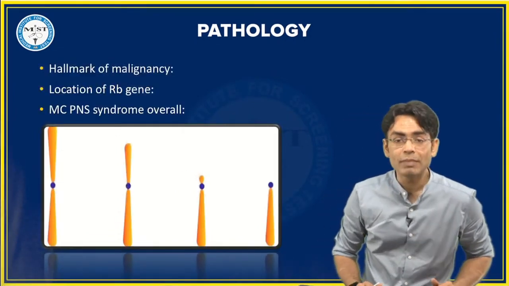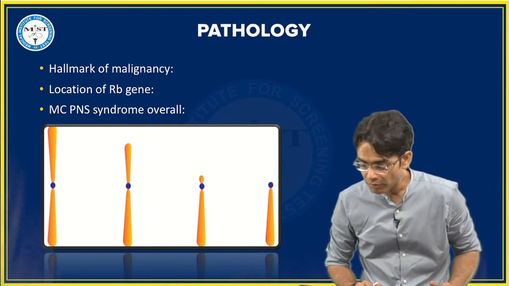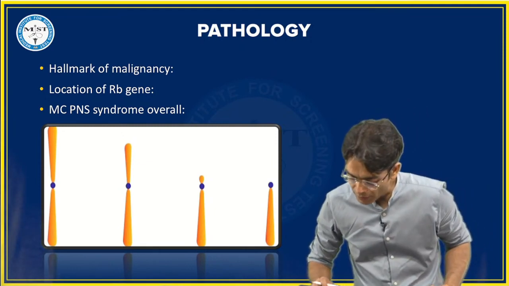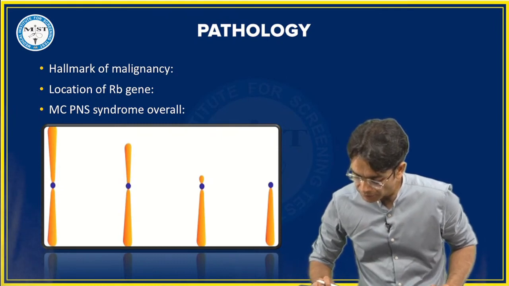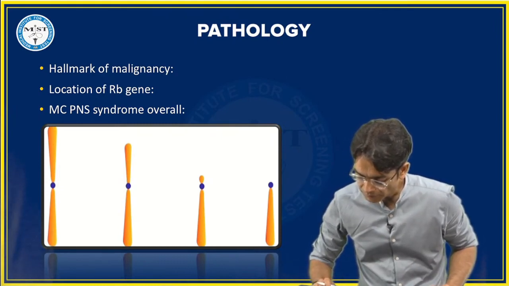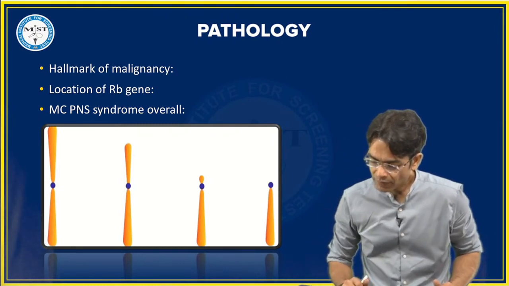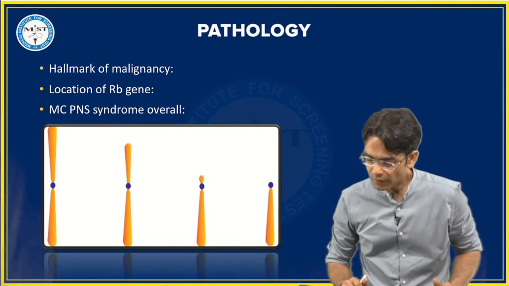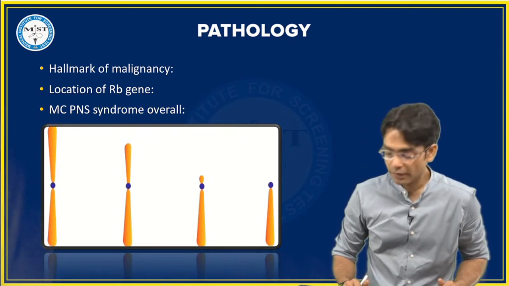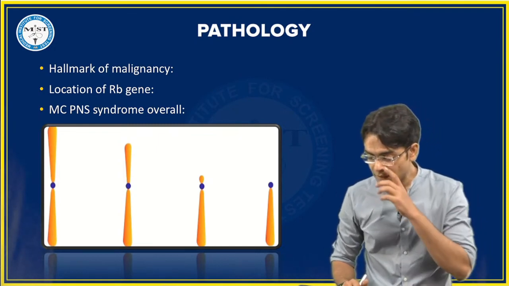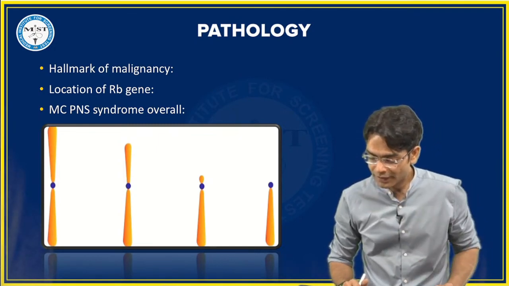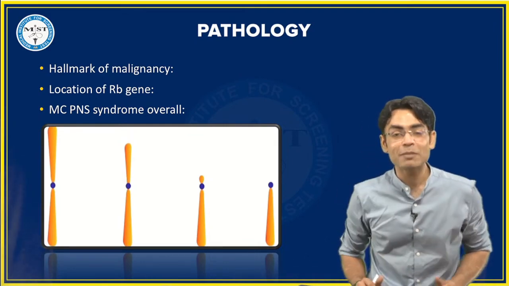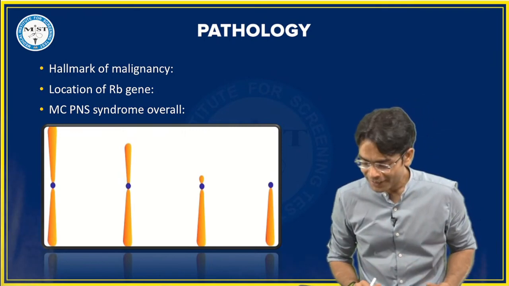Now, hallmark of malignancy. If we are talking about hallmark of malignancy, what is the hallmark of malignancy? चलिए हॉलमार्क ऑफ मैलिग्नेंसी करते हैं. थोड़ा बहुत ऐसे matching भी करते रहने चाहिए ना. कभी आपके exam में question आ गया तो क्या करेंगे?